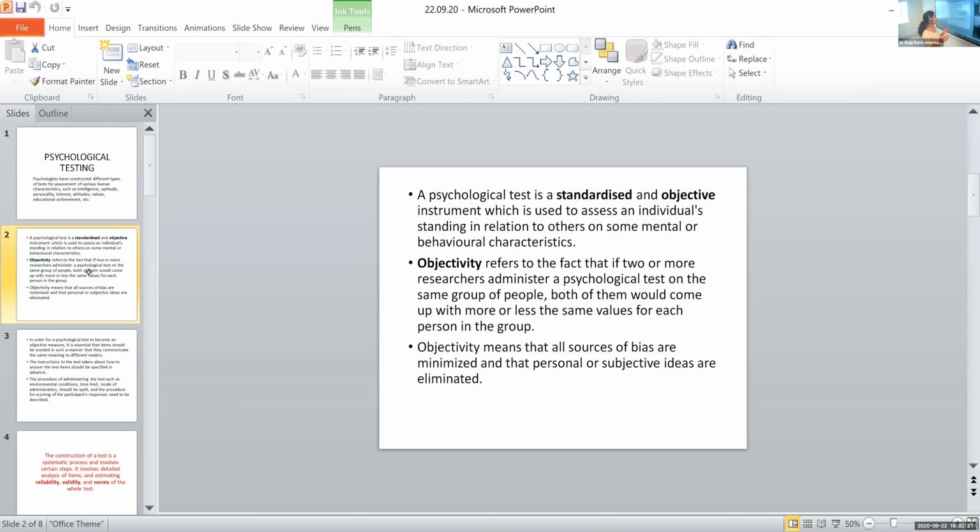Okay, that is why this particular psychological test is said to be describing the individual's standing, that is the individual's position in relation to others on some mental or behavioral characteristics. So the mental or behavioral characteristic that we said in the example was intelligence.